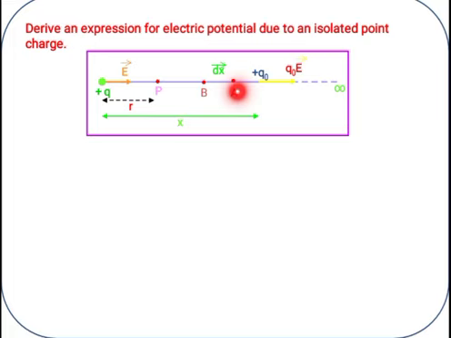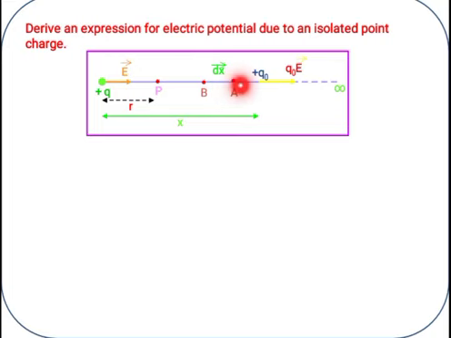Suppose we change the position of the charge from A to B. If we move this charge from A to B, definitely this charge requires force, then only we can move it from A to B. If the charge has the force to move from A to B, then a displacement occurs.